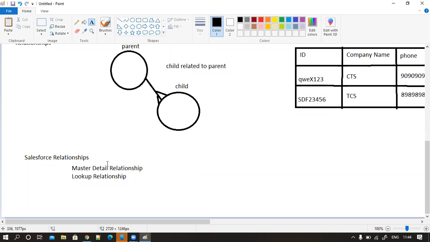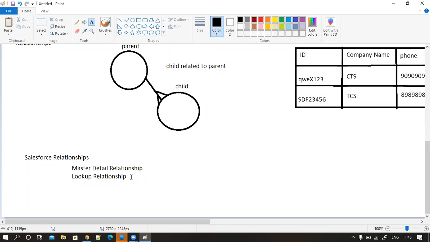Okay, relationships are also nothing but data types inside Salesforce. With a simple field data type, you can relate it to other objects. So Salesforce supports how many relationships here? Two. What are they? Master detail and lookup relationship. Master detail is the strongest. Lookup is weakly bonded. The two types of bondings will be there.